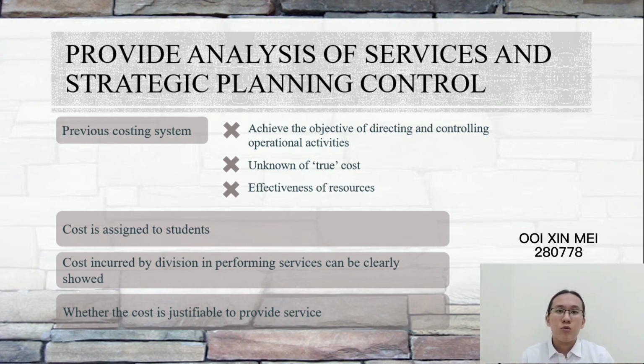The cost is assigned to students as each activity center incurred costs as a result of service rendered to the students. The cost incurred by the division in performing service for each student can be clearly shown, and whether the cost is justifiable to provide service can also be known by using the activity-based costing system. Thus, we can conclude that the activity-based costing system not only provides the analysis of service, but also helps the management team with strategic planning control of the overall function of the organization.